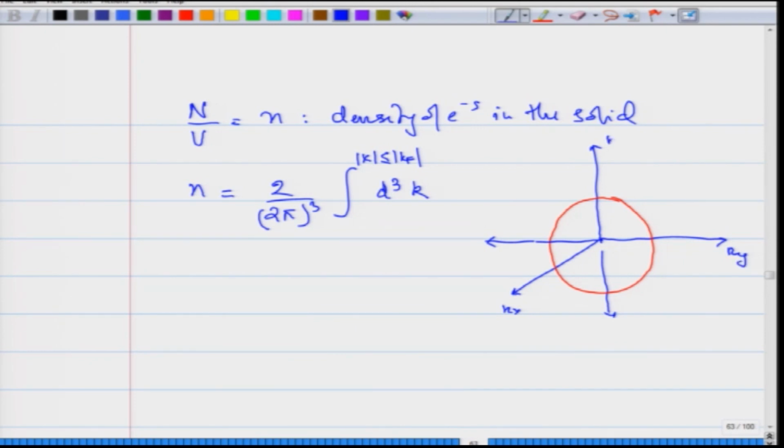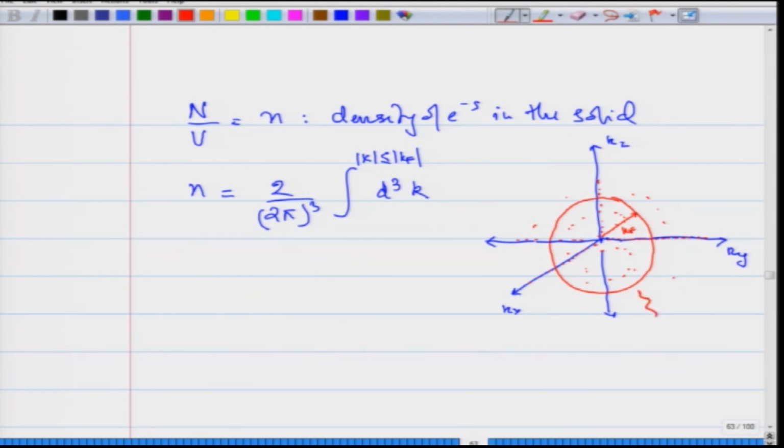There are momentum states which are available on this sphere, as well as in between, inside and outside, but there is a sphere whose radius is k_F.